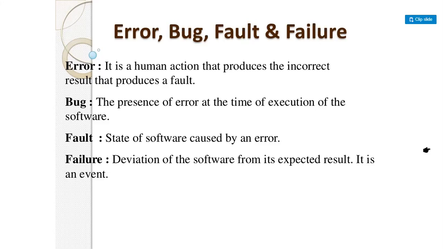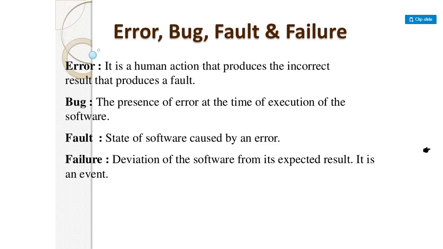It is a human action that produces the incorrect result. It generates the incorrect result, and due to human reasons, it produces a fault. Second is a bug, the presence of an error at the time of execution of the software.